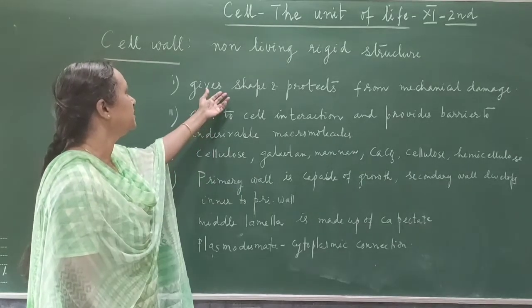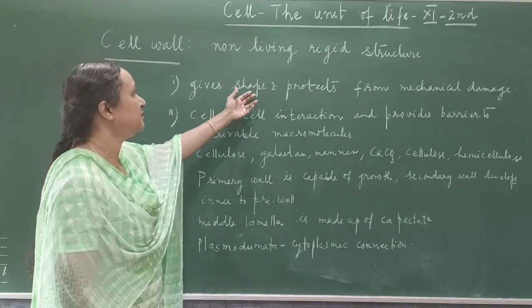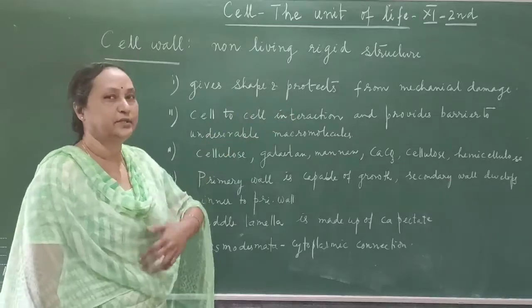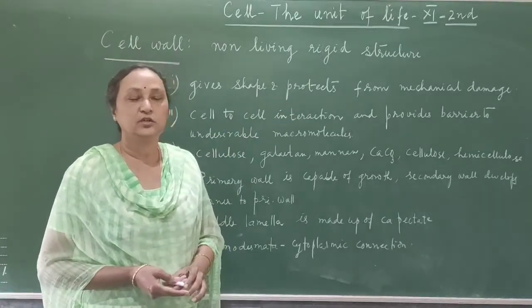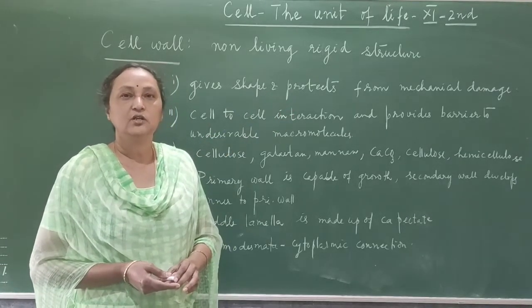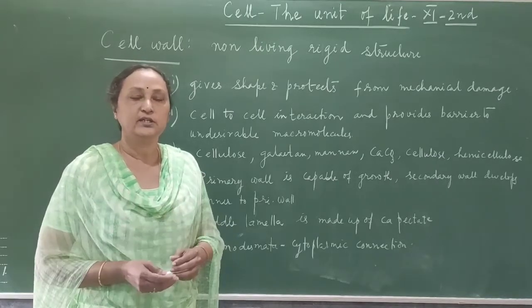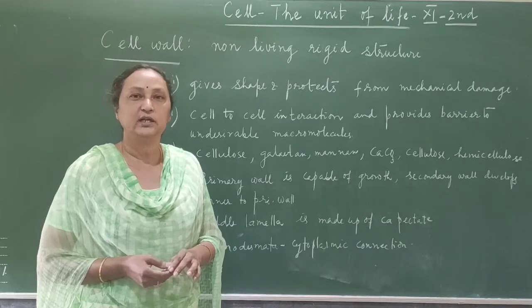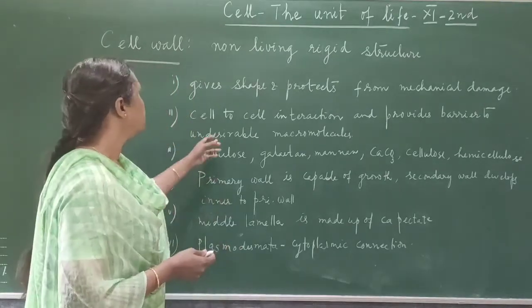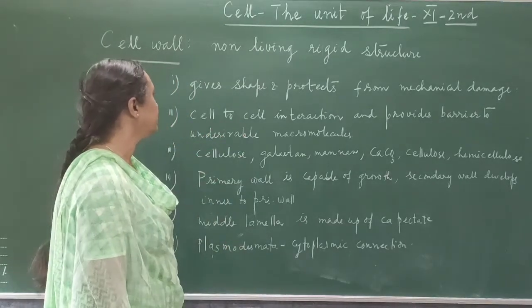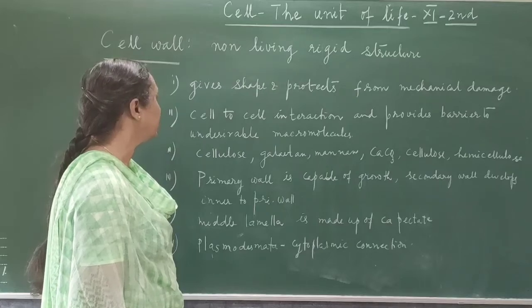And what is the function of the cell wall? It gives shape and protects from mechanical damage, any kind of injury or infection or damage. Because the cell wall is strong and rigid, it protects the cell from any kind of mechanical injury. Cell to cell interaction, and provides a barrier to undesirable macromolecules.